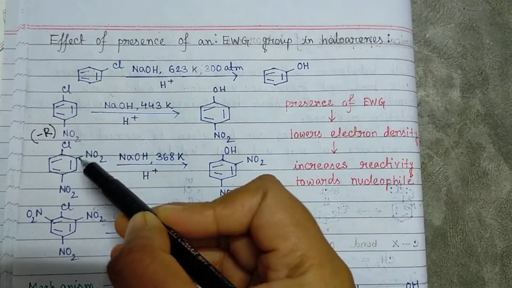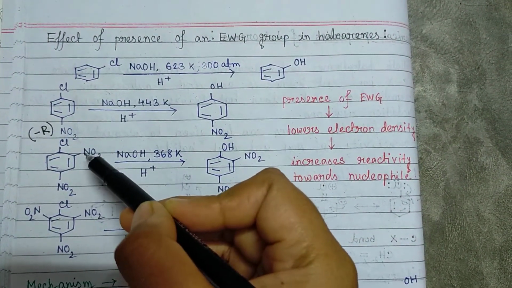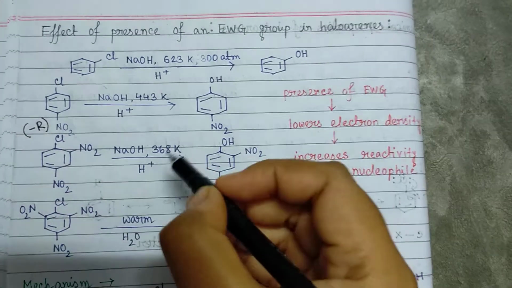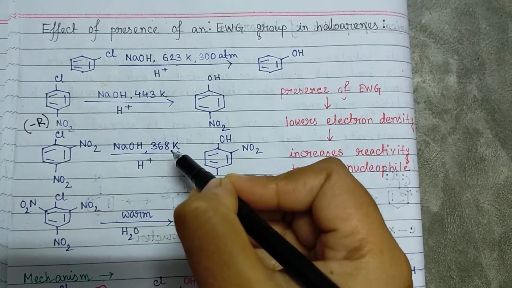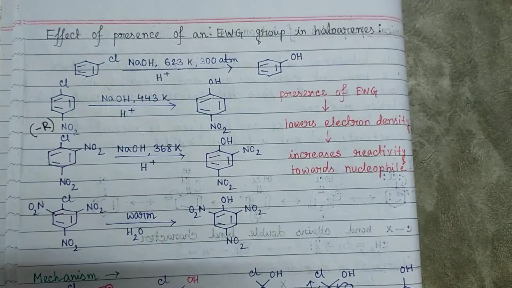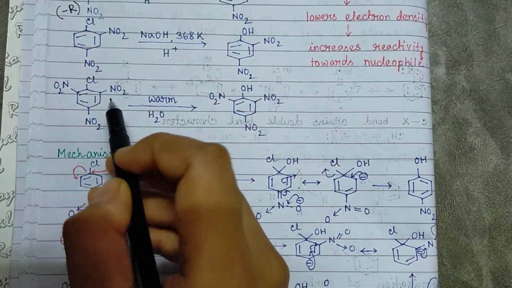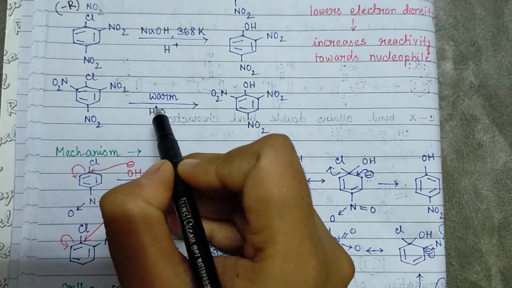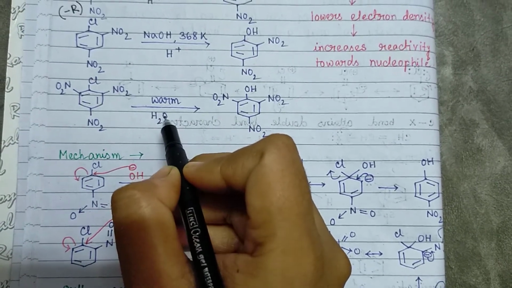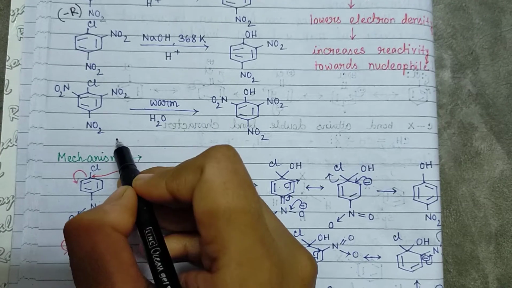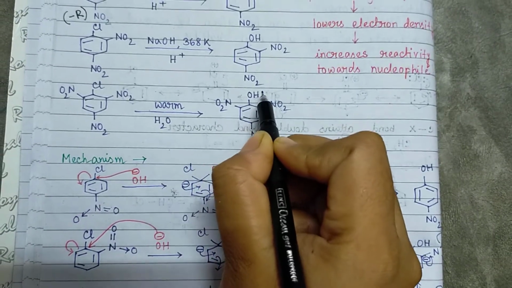Again, if we add another NO2 group in the ortho position of the chlorine, we can see the temperature becomes much lower. And if we add two NO2 groups in both ortho positions of chlorine, we need to warm just the solution or the substrate to undergo the substitution reaction.